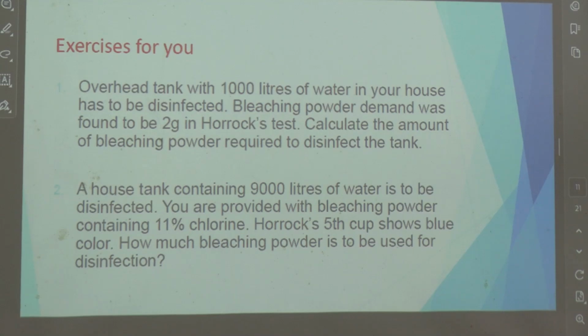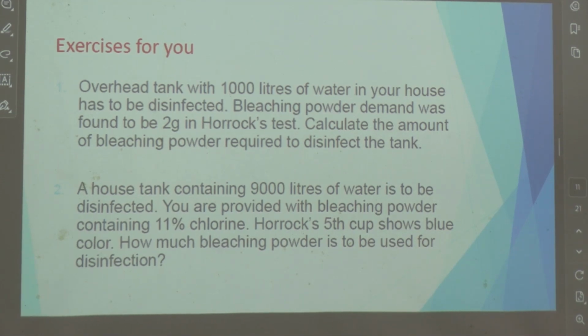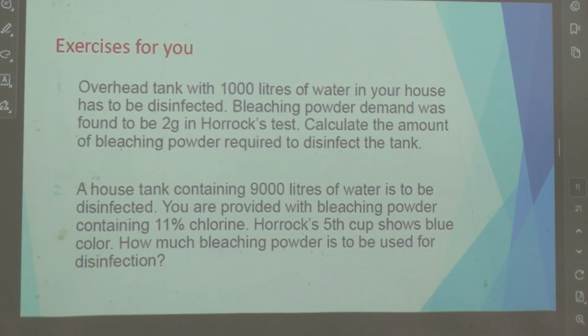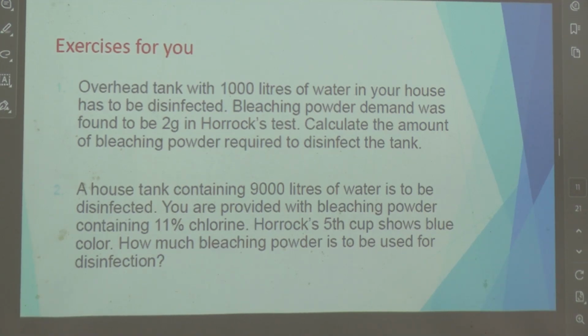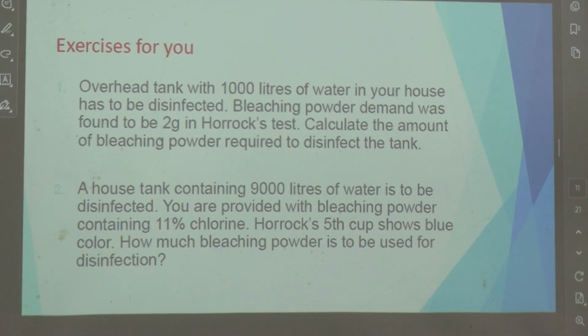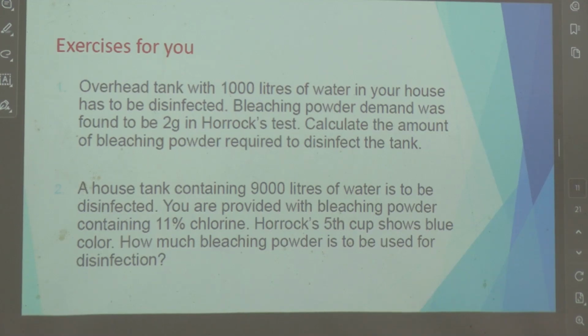Now this is a question for you people. 1,000 liters of water is there. The bleaching powder demand was found to be 2 grams in the Horrocks test. Calculate the amount of bleaching powder required. This is an exercise for you, you do it later at home. You can take a screenshot of this. An overhead tank with 1,000 liters needs to be disinfected. The bleaching powder demand was 2 grams in the Horrocks test. Calculate the amount of bleaching powder required to disinfect the tank. This is asked in the orals by the way.